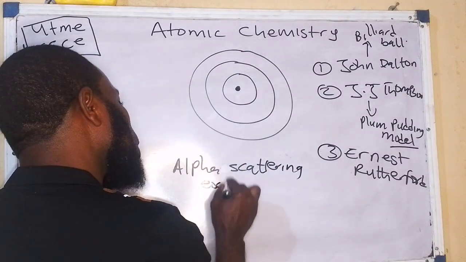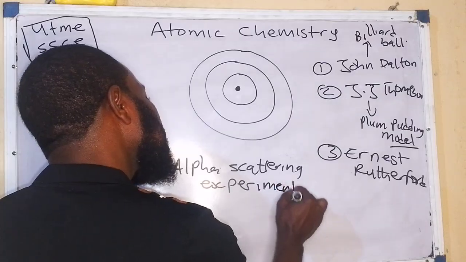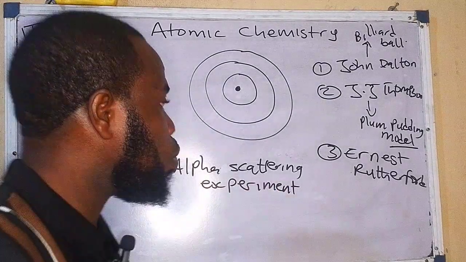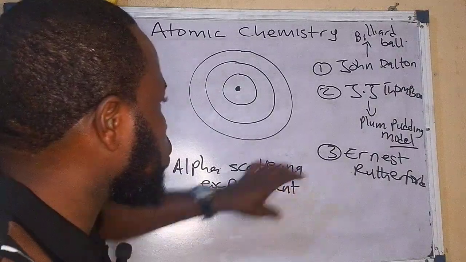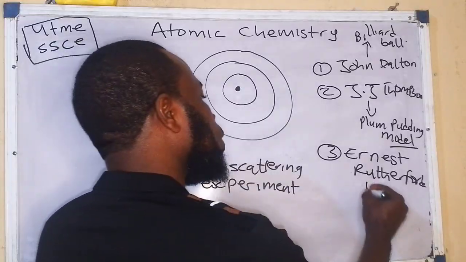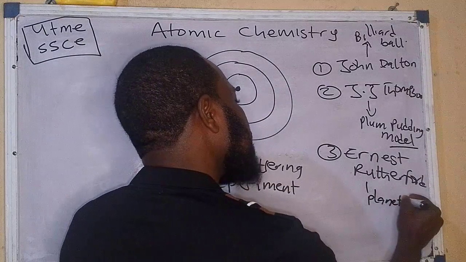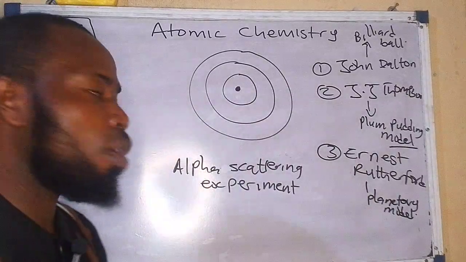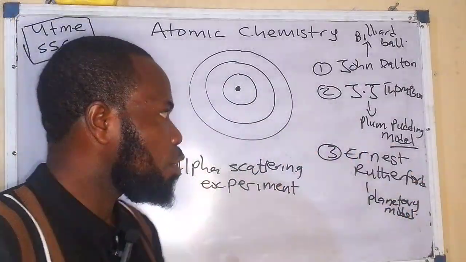So if you are being asked who proposed or who did the alpha scattering experiment, it was done by Ernest Rutherford. But Ernest Rutherford's model is what is regarded as the planetary model. So if they say who described the planetary model of an atom, obviously it is Ernest Rutherford.